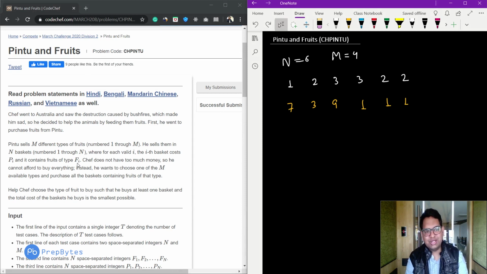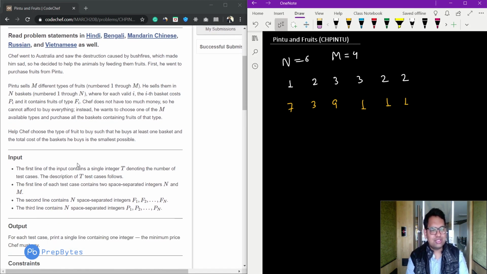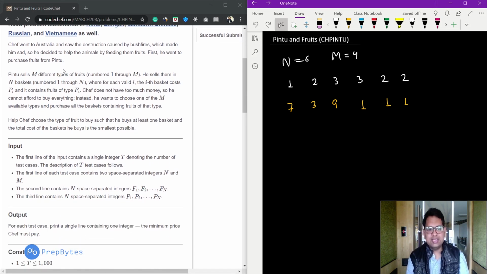Okay, so this is the Pintu and Fruits question. The question says that Chef went to Australia and saw the destruction caused by bushfire, which made him sad. So he decided to help the animals by feeding them fruits. First, he went to purchase fruits from Pintu. Now Pintu sells m different types of fruits. For example, m value is 4, so he sells 4 different types of fruits. Fine, he sells them in n baskets.